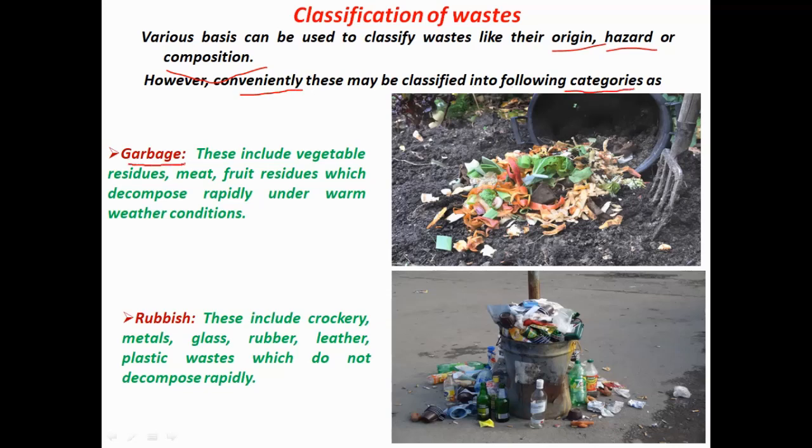First category is garbage. Garbage includes vegetable residues, meat, fruit residues, which decompose rapidly or readily under the normal weather conditions. So garbage is the biodegradable waste that comes from our homes, like vegetable residue, fruit residue, etc. Second category is rubbish. It includes crockery, metal items, glass items, rubber, leather, plastic waste which do not decompose readily, or which are non-biodegradable. So this is what we call rubbish.